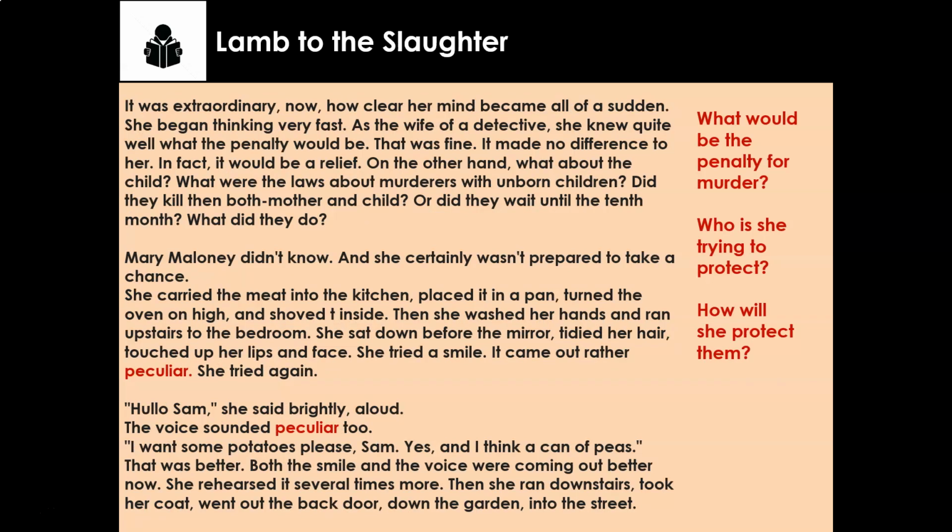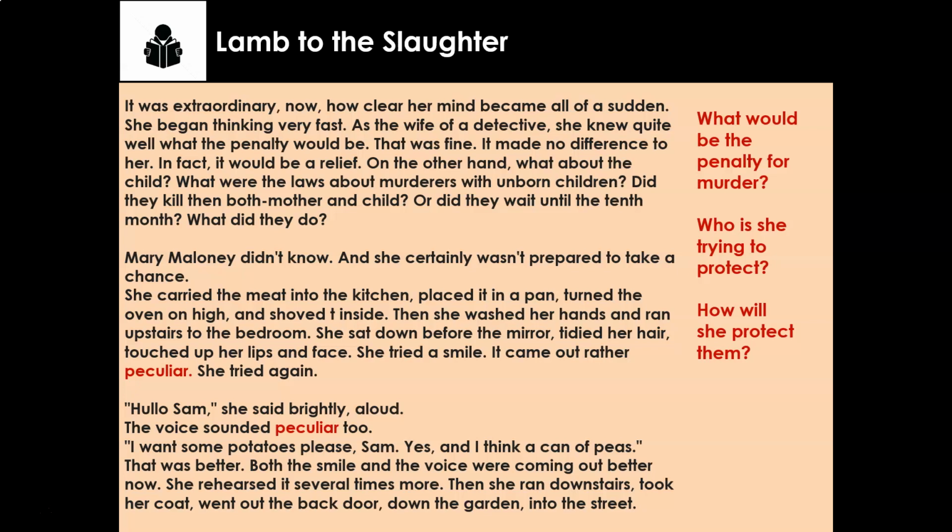It was extraordinary now, how clear her mind became all of a sudden. She began thinking very fast. As the wife of a detective, she knew quite well what the penalty would be. That was fine. It made no difference to her. In fact, it would be a relief. But on the other hand, what about the child? What were the laws about murderers with unborn children? Did they kill them both, mother and child, or did they wait until the 10th month? What did they do? Mary Maloney didn't know, and she certainly wasn't prepared to take a chance.